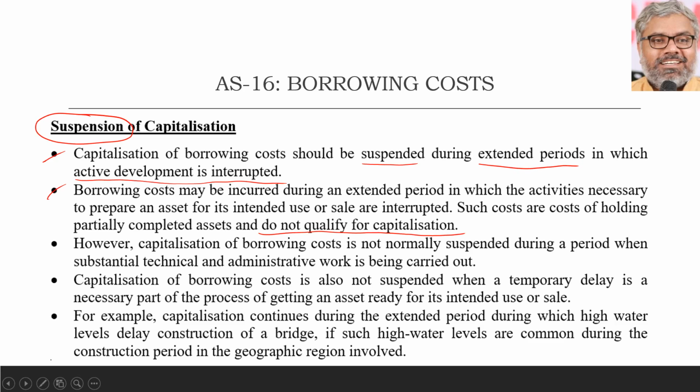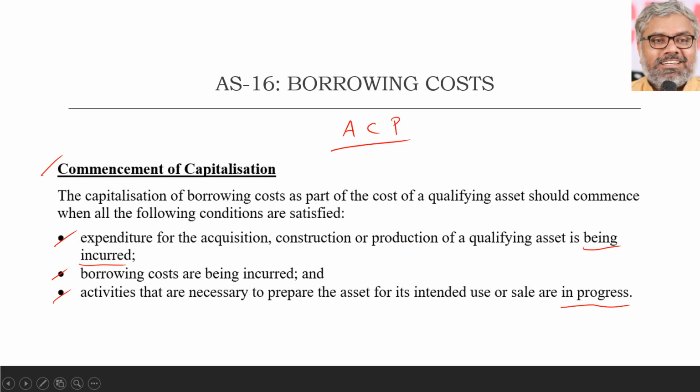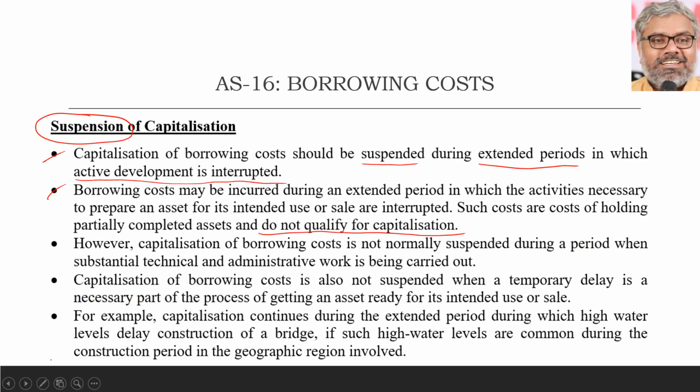So we can only call them, at maximum, costs of holding partially completed assets. That is why they do not qualify for capitalization. The activities are not in progress. When they are not in progress, suspension should happen.